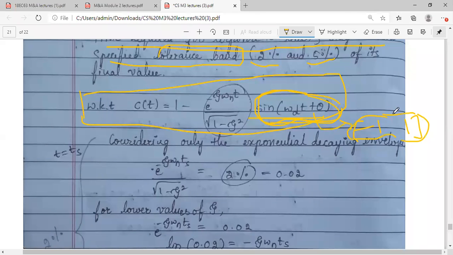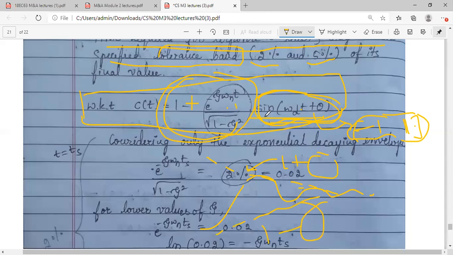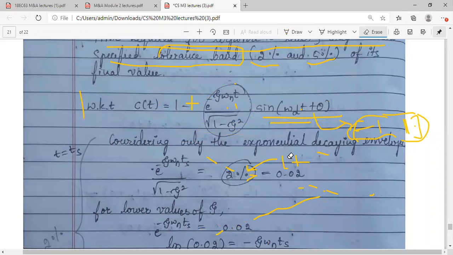For that, if I take this -1, you will get 1 plus the exponential term. Okay, just now I have shown you. If this is your response, ये जो curve है, imaginary line, this is your 1 plus the exponential term. And if I take the sine as 1, ये जो term रहेगा, it will become 1 minus this exponential. Okay, that's why I will neglect the remaining things. I will consider only this exponential term, in order to find the settling time, because this is important for us.